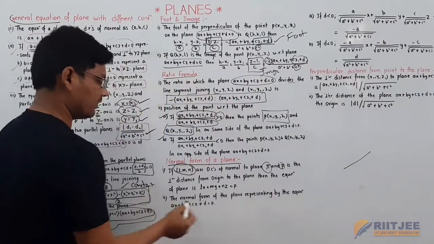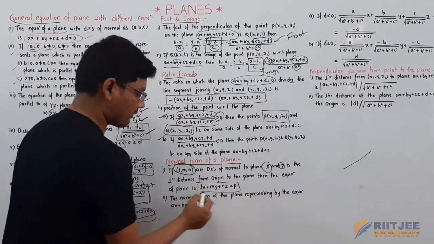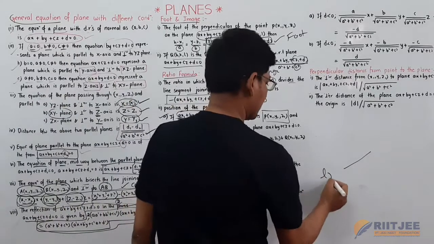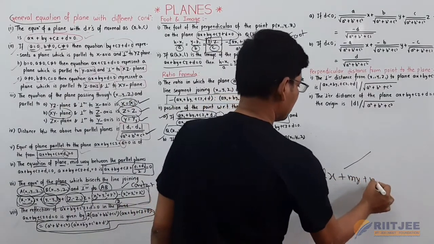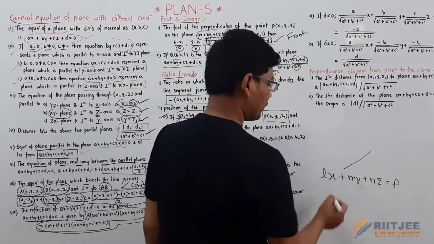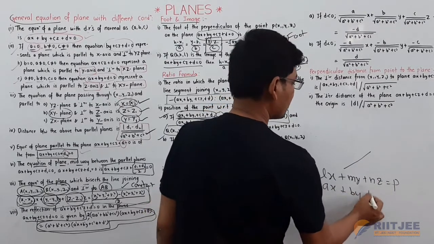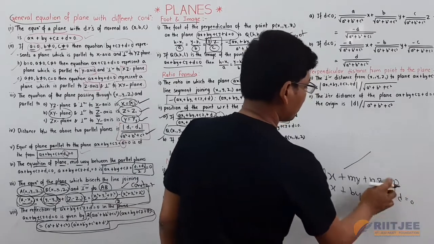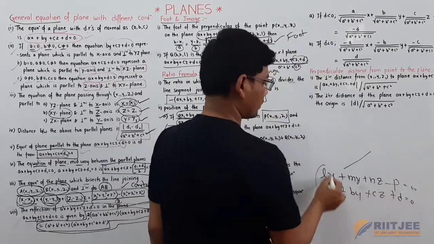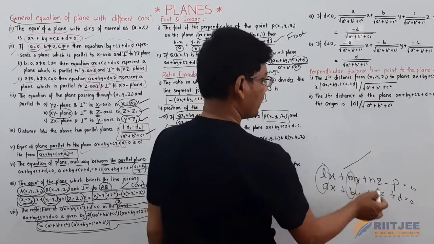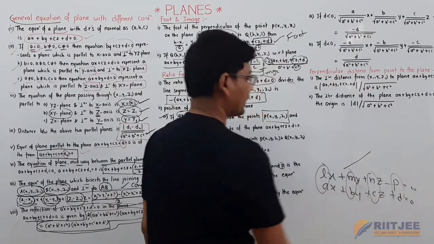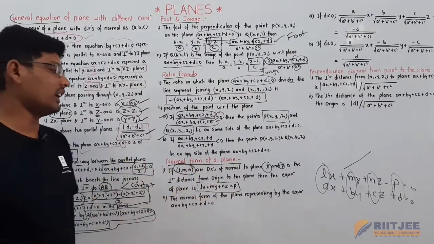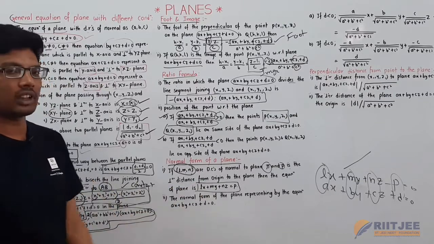then the equation of the plane is Lx plus My plus Nz equal to P. If you compare this with the equation Ax plus By plus Cz plus D equal to 0, and bring this to one side, Lx plus My plus Nz minus P equal to 0, then A is equal to L, B is equal to M, C is equal to N, and D is equal to minus P. This is the equation of a plane whose normal has L, M, N as direction cosines.